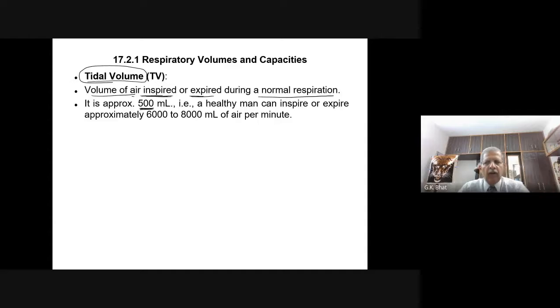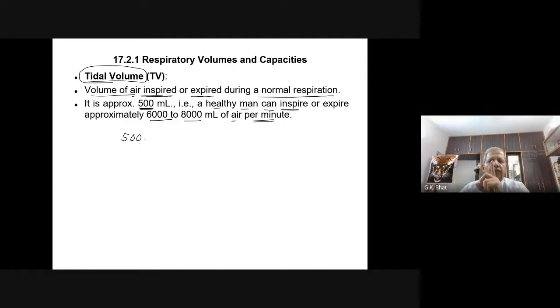That is, a healthy man or woman can breathe in or breathe out approximately 6,000 to 8,000 ml of air per minute. We have already seen, tidal volume is 500. What is that 500?